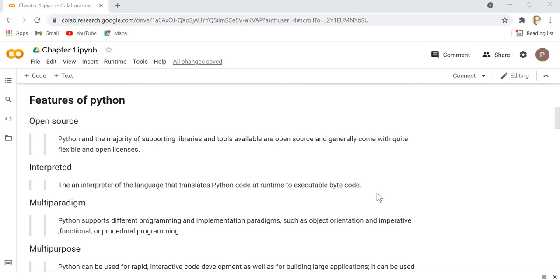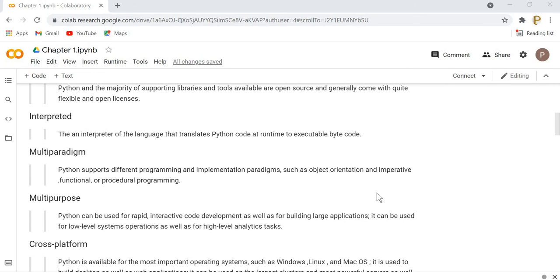Now multi-paradigm. By using the Python programming language, you can write your code in different styles and paradigms. Like you can use Python to write function based code, as well as you can use the Python programming language to develop object oriented code.